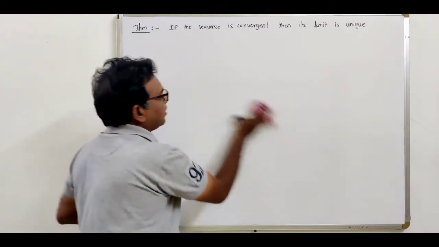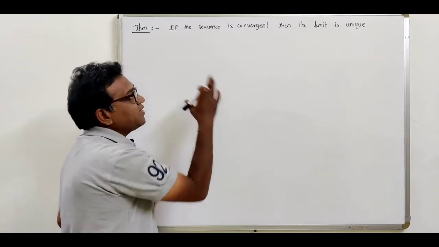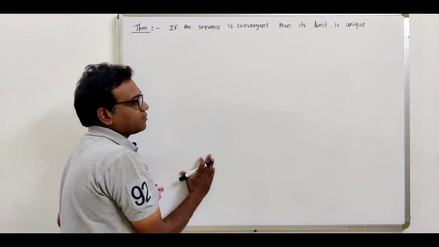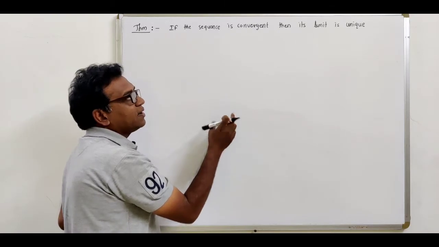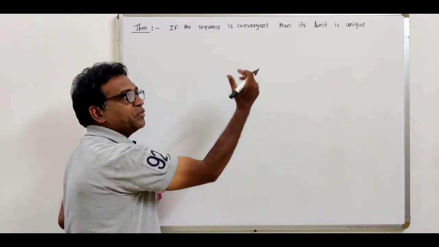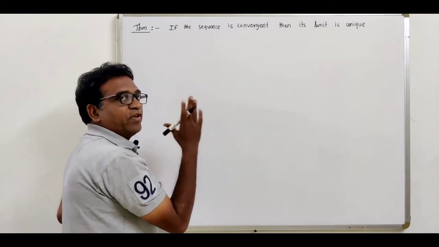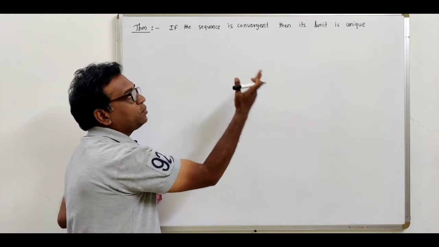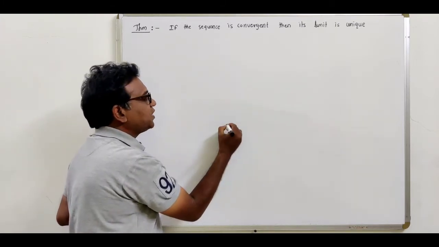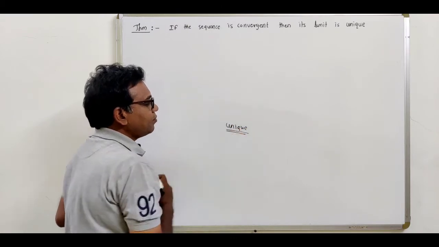Now see, this is the theorem. If the sequence is a convergent sequence, then show that this convergent sequence converges to a unique limit. See, what is this theorem? We want to show that the limit of a convergent sequence is always unique.